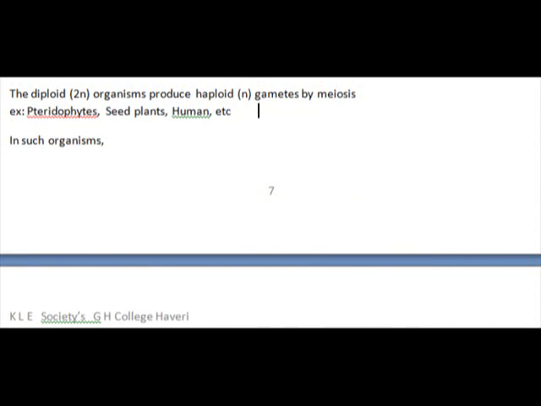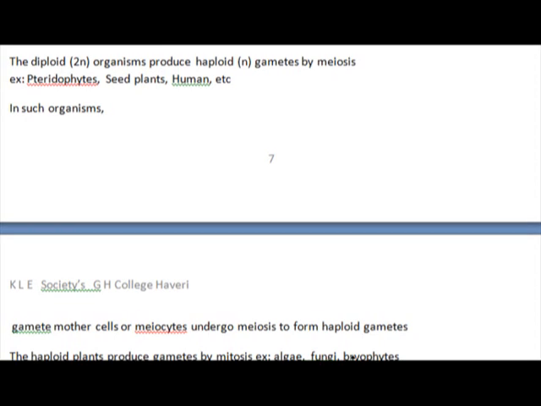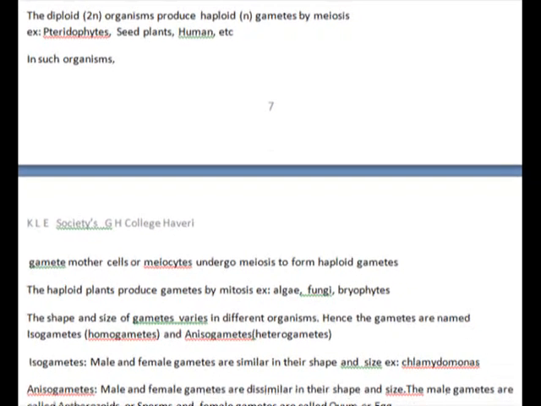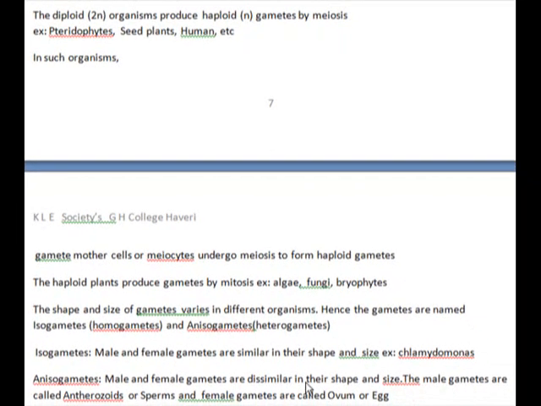In such organisms, gamete mother cells, also called meiocytes, undergo meiosis to form haploid gametes containing a single set of chromosomes. So during gametogenesis, meiotic cell division occurs, and those gamete mother cells are called meiocytes. They are diploid and the gametes are haploid.